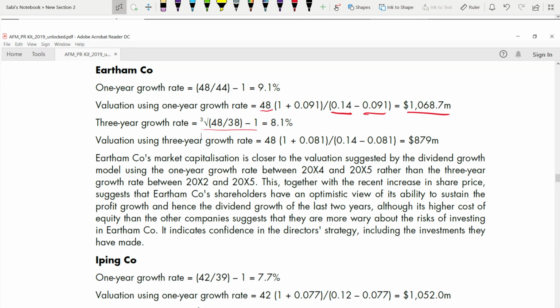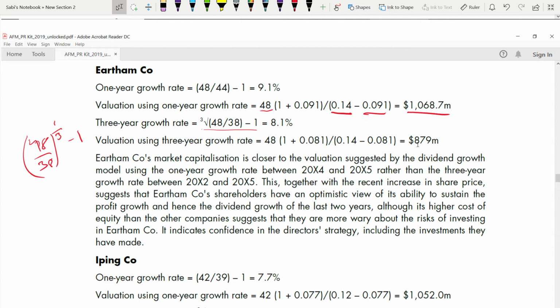Why cube root? Because it is for 3 years. Or it is 48 divided by 38 to the power of 1 over 3, or the cube root of 48 over 38. Same thing.